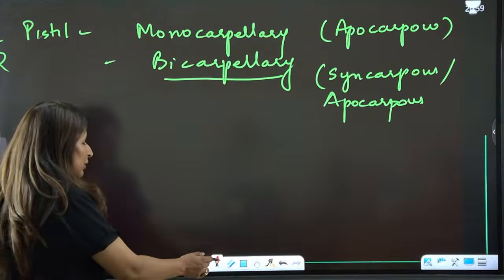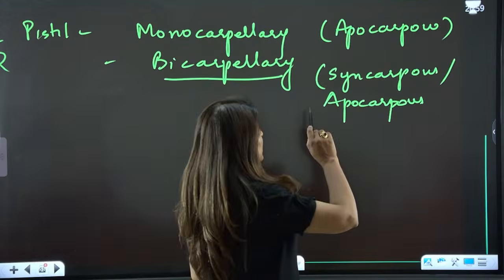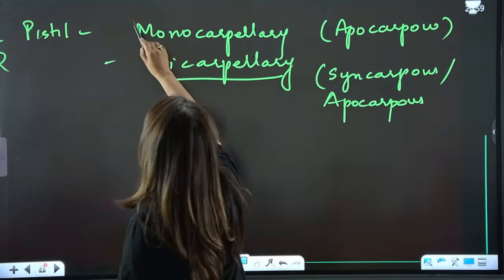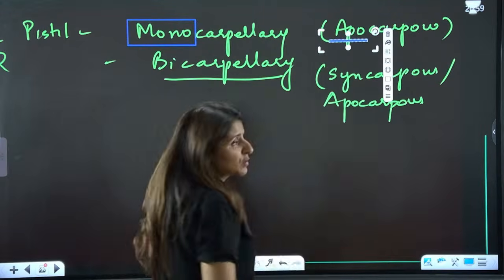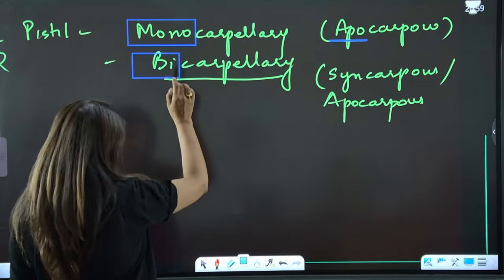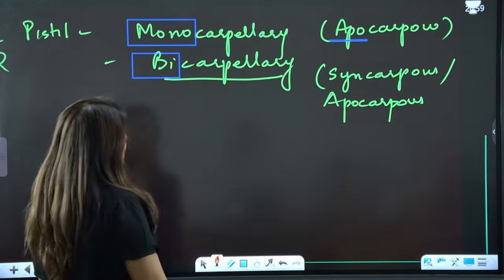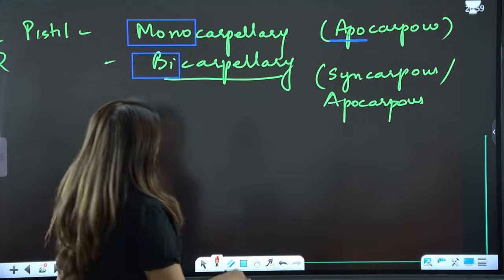Then talking about fusion in the case of pistil. If the pistil is 1, we call it monocarpellary, right? So 1 will obviously be free, so we use the term apocarpous. But if there are 2 pistils, they can be free as well as fused. Bicarpellary means there are 2 pistils. If these 2 are fused, we call it syncarpous.